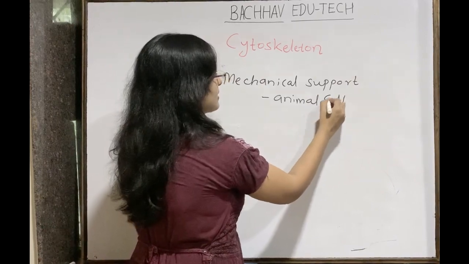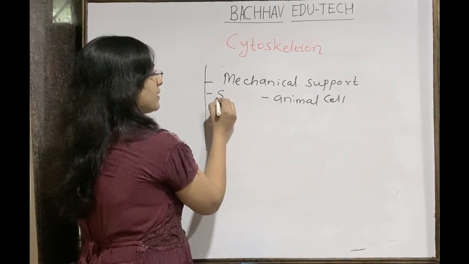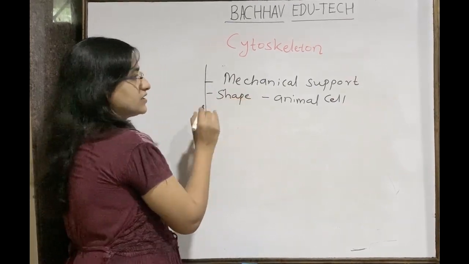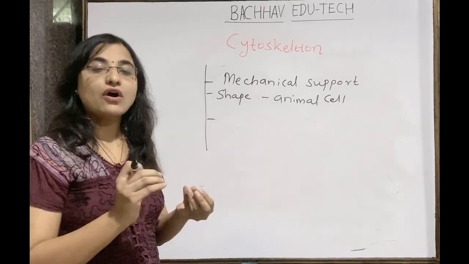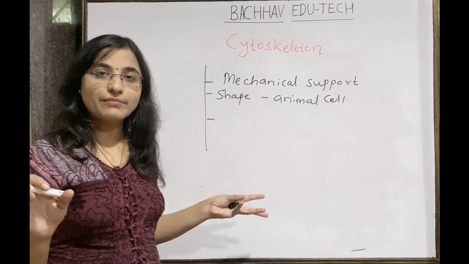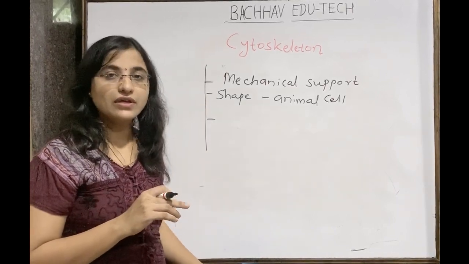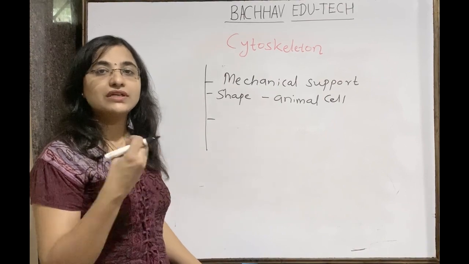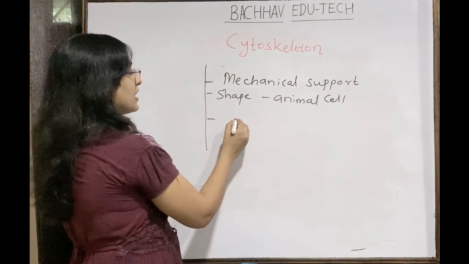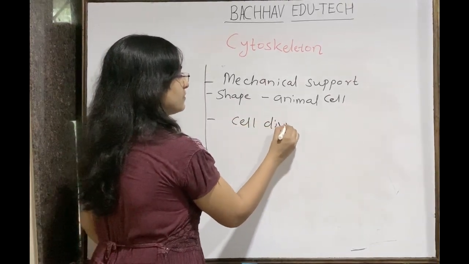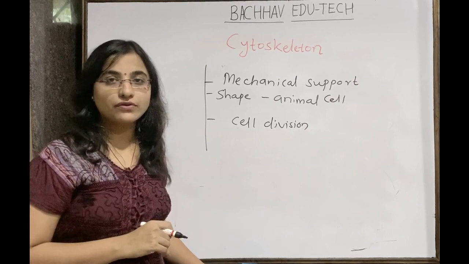So in the case of the animal cell, it will provide mechanical support and shape. The organelles are not suspended in a random manner, they are held or supported by the cytoskeleton. So the cytoskeleton also helps in the distribution of organelles within the cell. Understand this? They also help in cell division. We know that aster rays and spindle fibers are formed with the help of the microtubules.